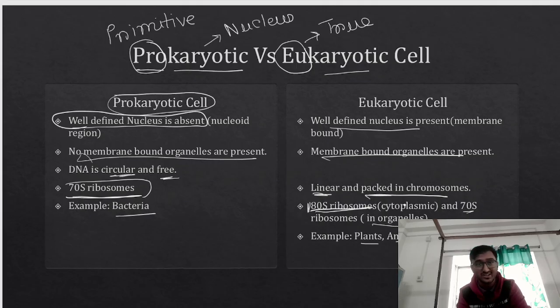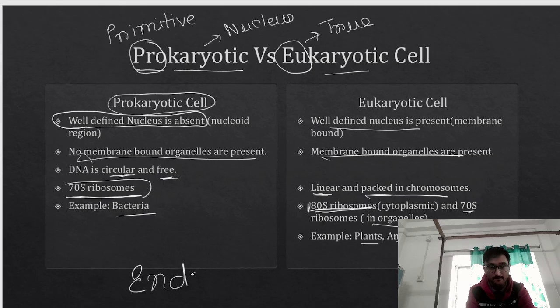Can you name those organelles where 70S ribosomes are present? 70S ribosome is actually present in mitochondria and in chloroplast. We know that there is a theory, and what is the name of the theory? Endosymbiotic theory.